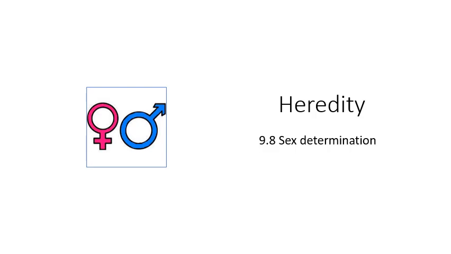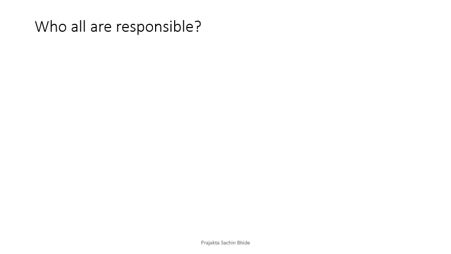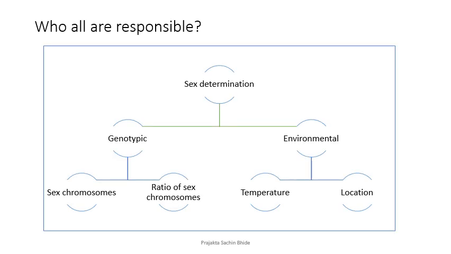We come towards the end of the lesson on a very important topic, sex determination, and the factors that govern sex determination in the next offspring. Who do you think are all responsible for determination of sex? Is it only the genes? No. Have a look at this chart.